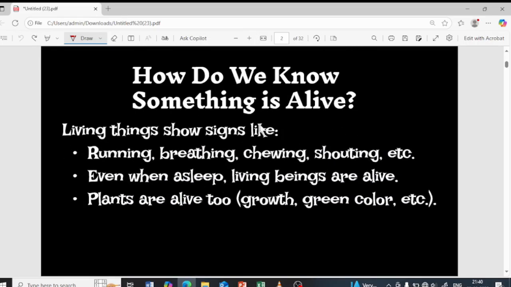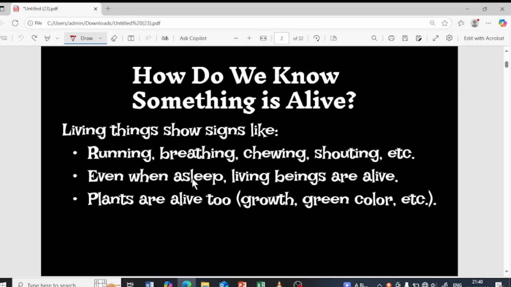How do we know that something is alive? In general, when living organisms are moving, we consider that particular organism is alive. For example, if they are running, or breathing, or chewing, or shouting, some sort of movement is taking place in all of these cases. So during all of these cases, we consider that particular organism is alive.